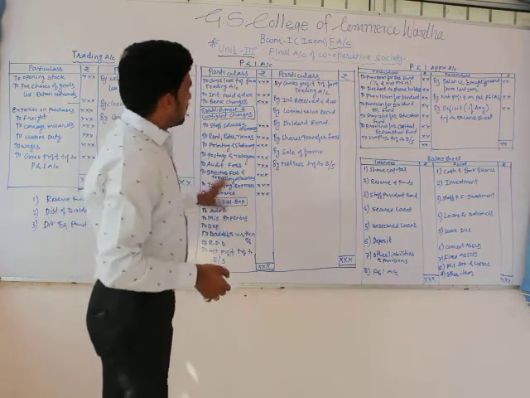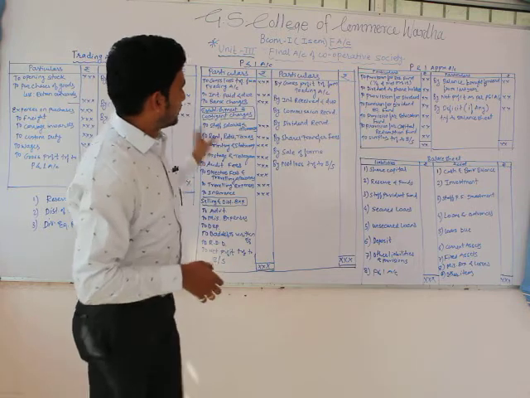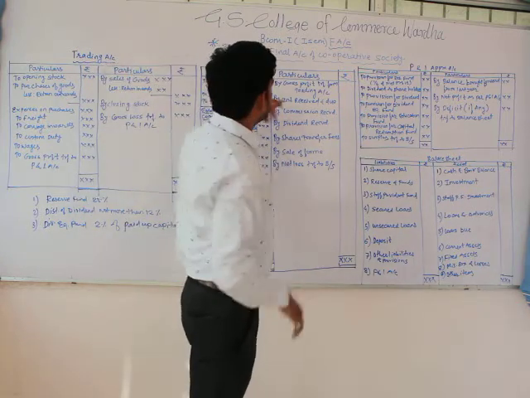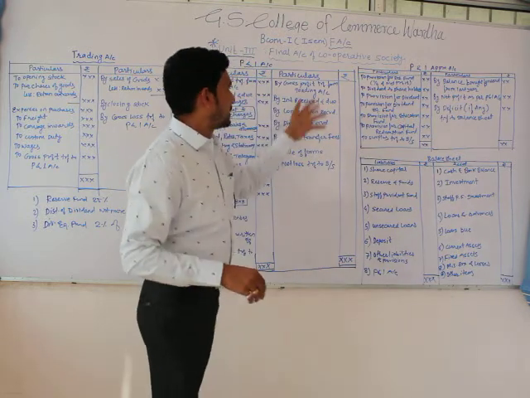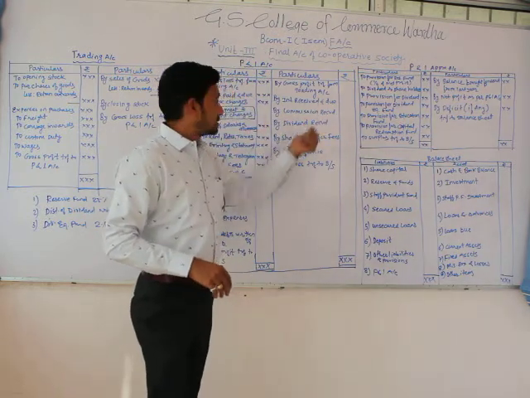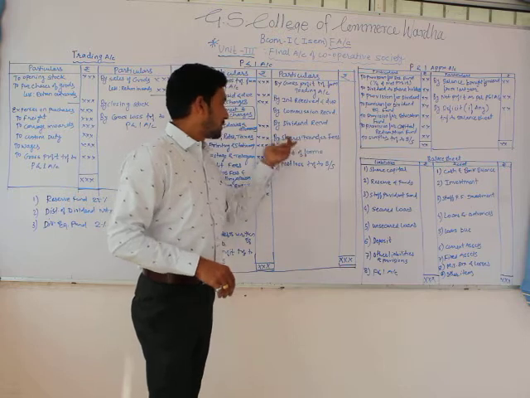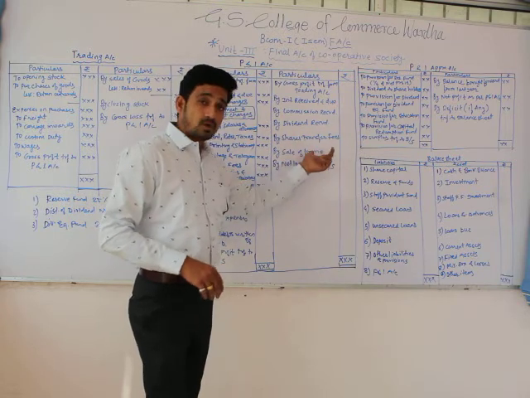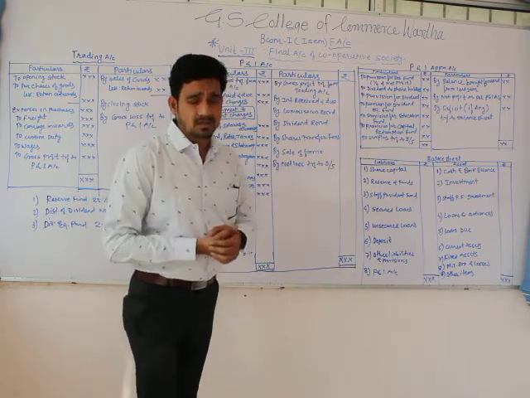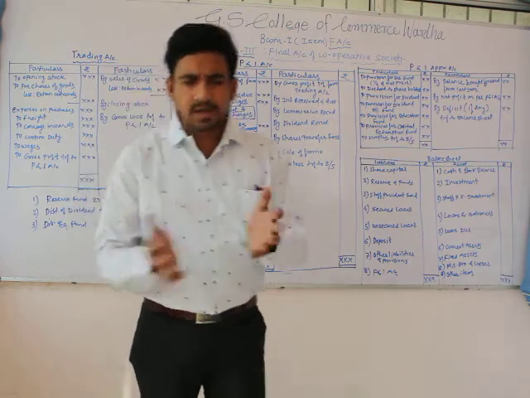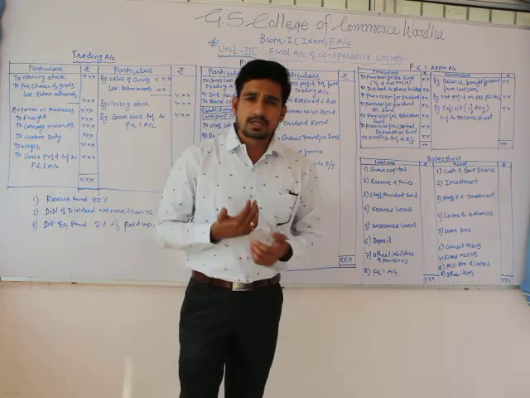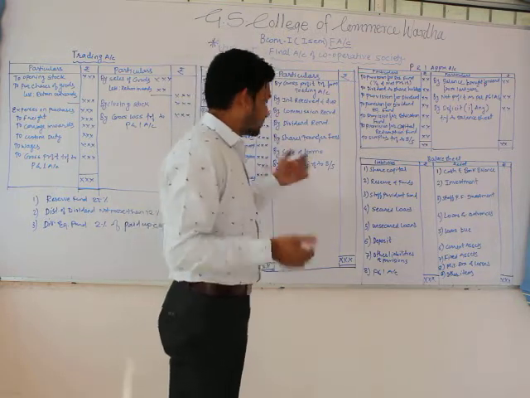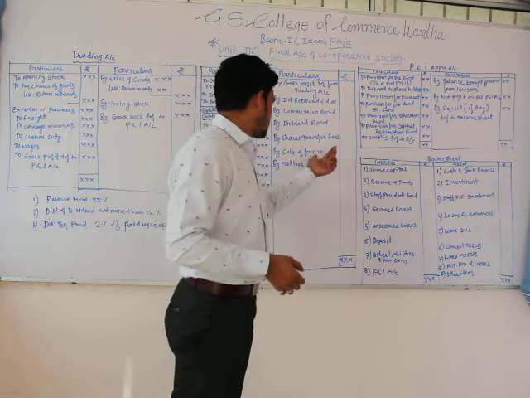Coming to this side, if there is a gross profit from the trading account, then by gross profit transferred from trading account, interest received and due, commission received, dividend received, share transfer fees, sale of forms. Sale of forms means if the society wants to enroll new members, they have to sell the forms, and they will receive the fees regarding application forms.